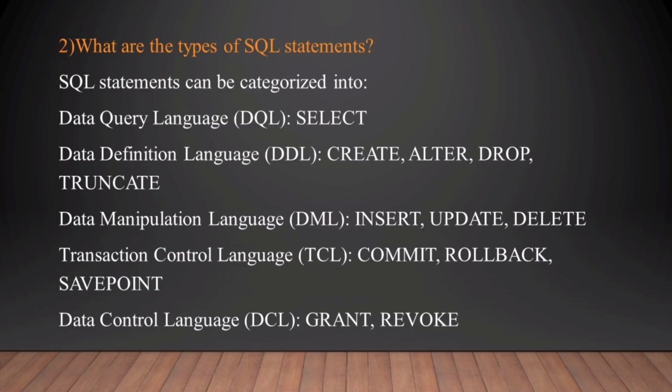What are the types of SQL statements? Generally, SQL statements are instructions used to communicate with the database. They are also used to perform specific tasks, functions, and queries of data. SQL statements are categorized into 5 types. Data Query Language: DQL is used to fetch the data from the database. It uses only one command, SELECT.